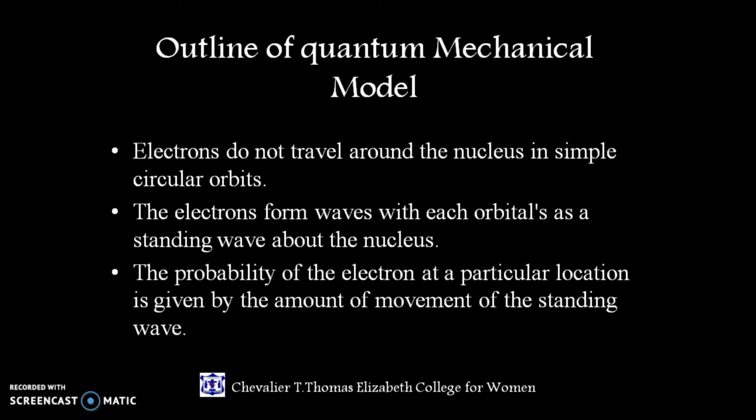The amount of movement of the wave gives the probability of the electron at a particular location, with the electron acting as a cloud within the region defined by the standing waves. These are the outlines of the quantum mechanical model.